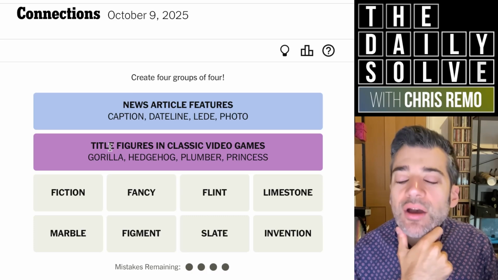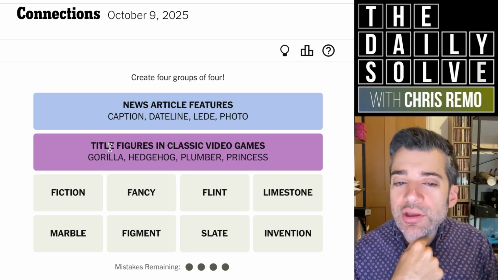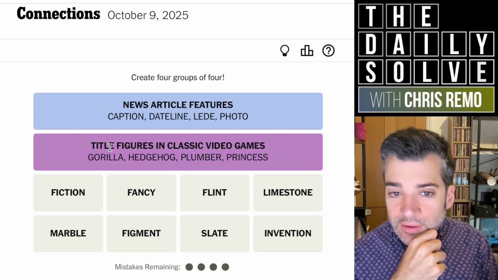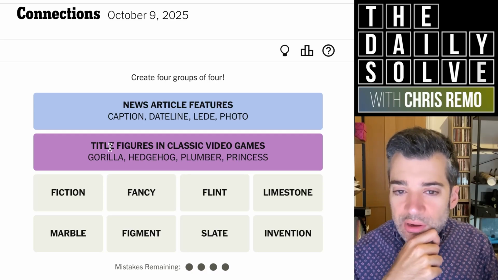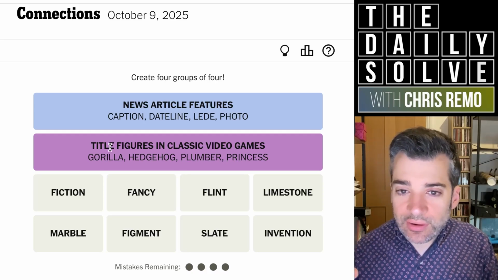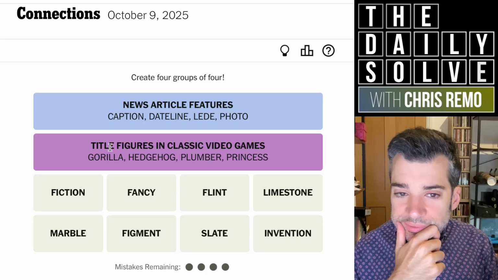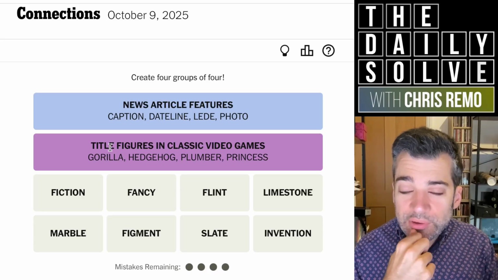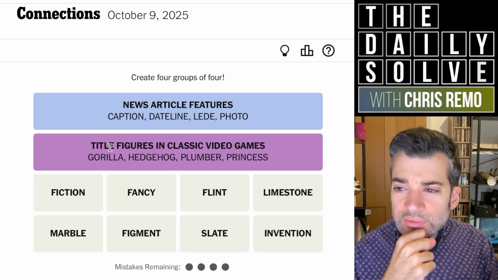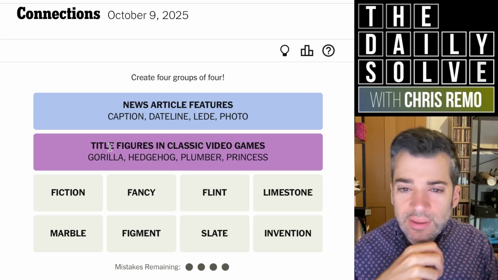Title figures. Oh, I guess plumber in the sense that Mario, maybe Gorilla is referring to Donkey Kong, and then Sonic the Hedgehog, and then Mario is a plumber and he's a title character, and then Princess. I'm sure there are plenty of video games that have a princess in their title. Oh, like Zelda, The Legend of Zelda, she's a princess. Okay, I see.